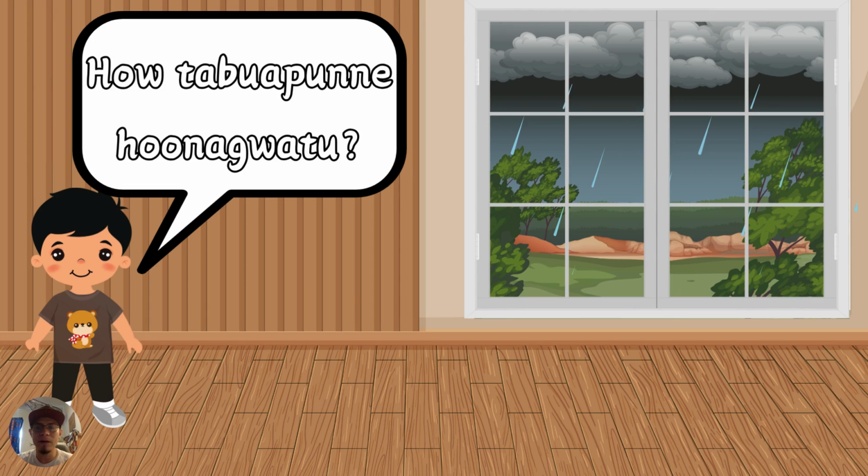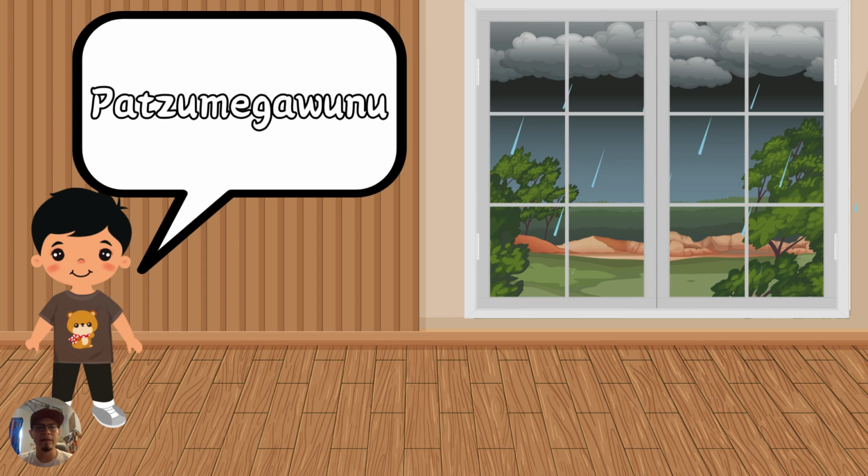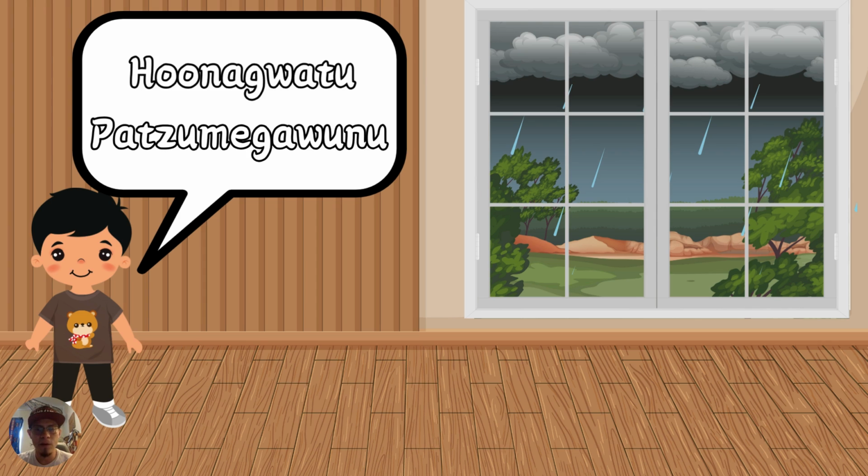How does it look outside? In this case, notice there are little sprinkles. Maybe you can't really tell if you're looking on a small device, but it's not really raining yet. It's just sprinkling. So sprinkle is pazumigyawun. Hunagwat pazumigyawun.